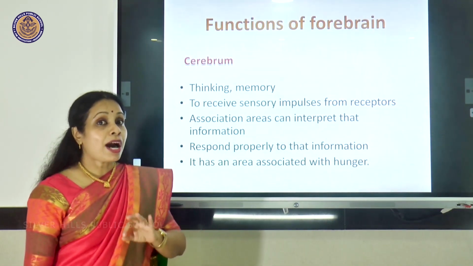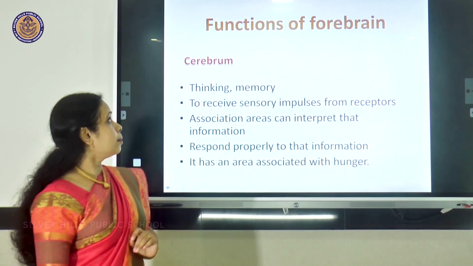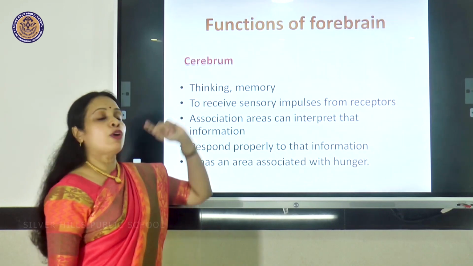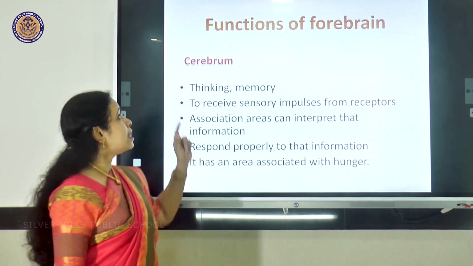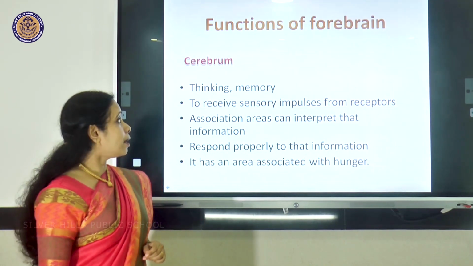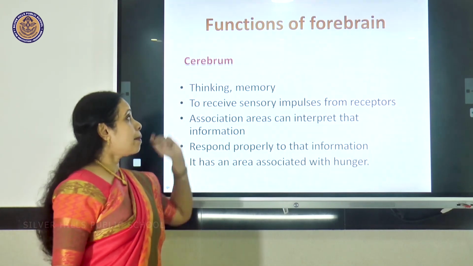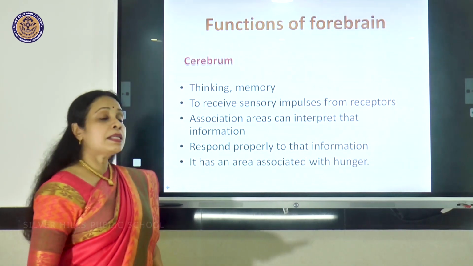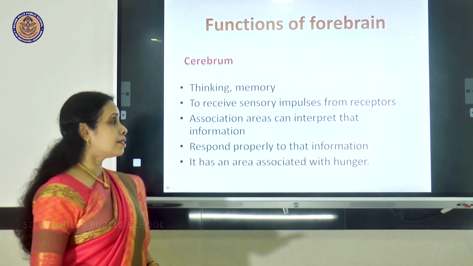Now, let us see the parts, the functions of the three parts in detail. We will see about forebrain, which is the biggest part, which is called the cerebrum. Cerebrum is the biggest part. It helps in thinking and memory.